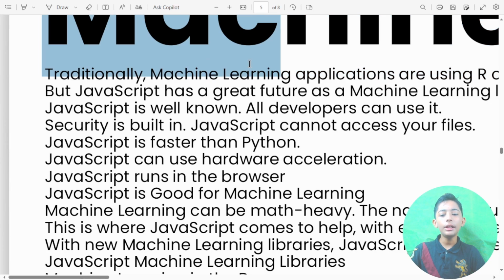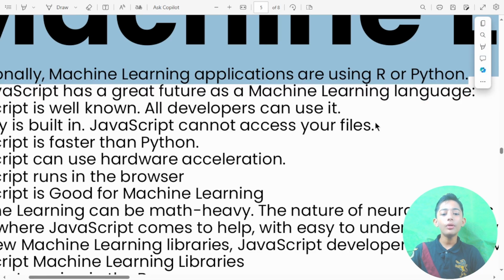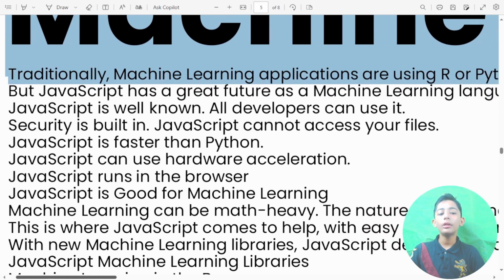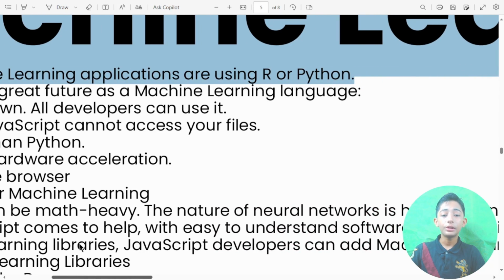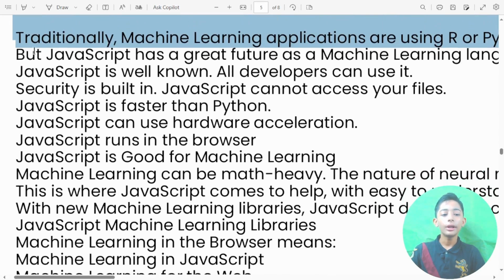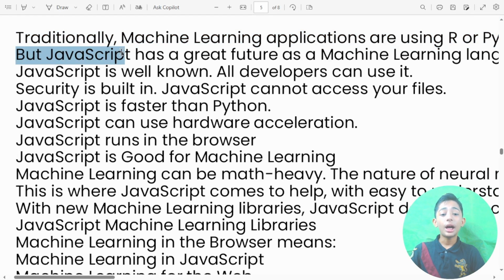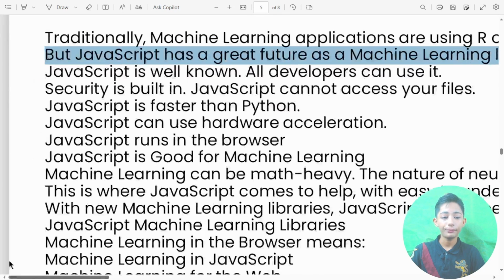Traditionally machine learning applications are using R or Python. If you don't know what R and Python are, in the previous video I told you about all these things, which languages are involved in machine learning and artificial intelligence. If you don't know, please see my previous video. Okay, but JavaScript has a great feature as a machine learning language.